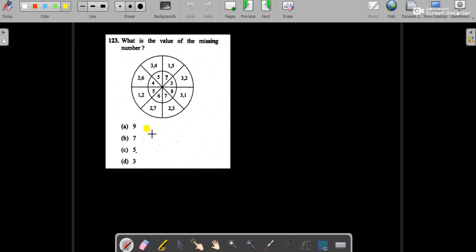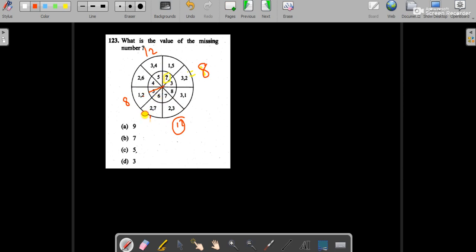In the next question, this is a reasoning question where we have to find the missing term. There is one logic which can be applied: you can add all the numbers. Suppose 3 plus 3 is 6, plus 2 is 8. Here, 5 plus 2 is 7, plus 1 is 8. Similarly, 4 plus 3 is 7, plus 5 is 12. And here also 7 plus 3 is 10, plus 2 is 12. So you can see that on the opposite sides the sum is the same.